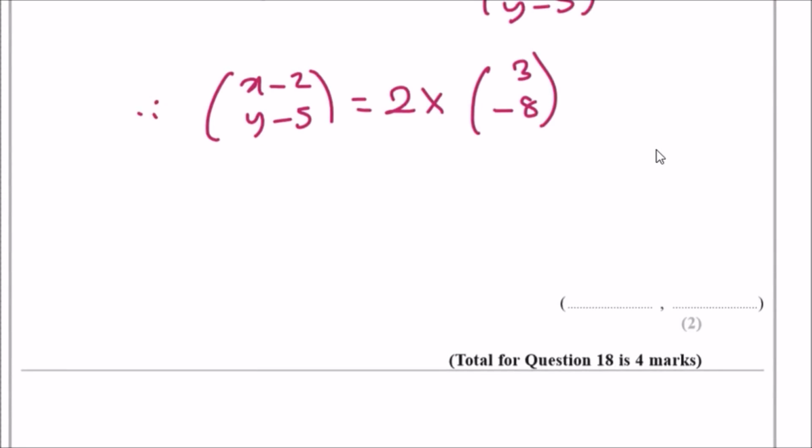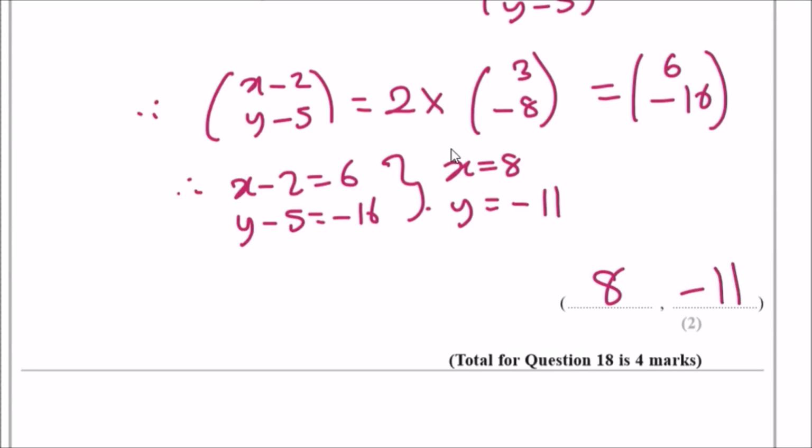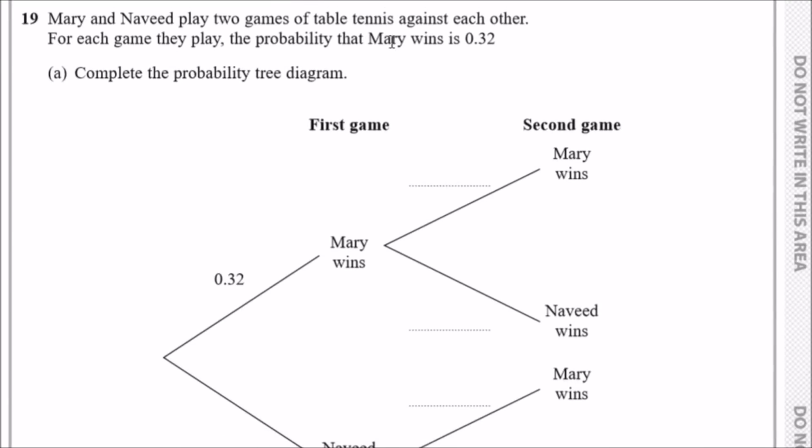Multiplying this by 2, we should get 6 and negative 16. So that's what x minus 2 equals. We can say straight away that x minus 2 must be 6 and y minus 5 must be equal to minus 16. Now this is just simple algebra. For the first one, add 2 across, so x equals 8, and add 5 across, so y equals minus 11. So it's (8, negative 11). Done. Moving on.